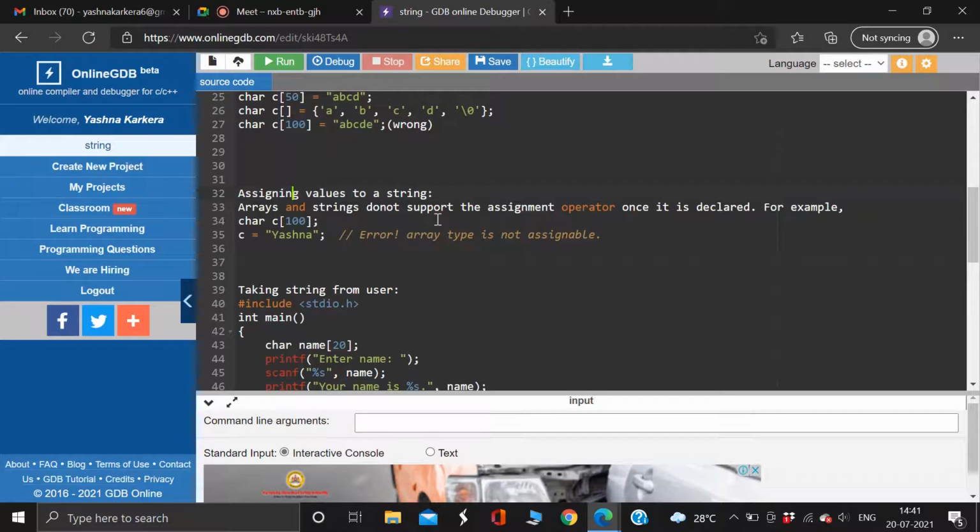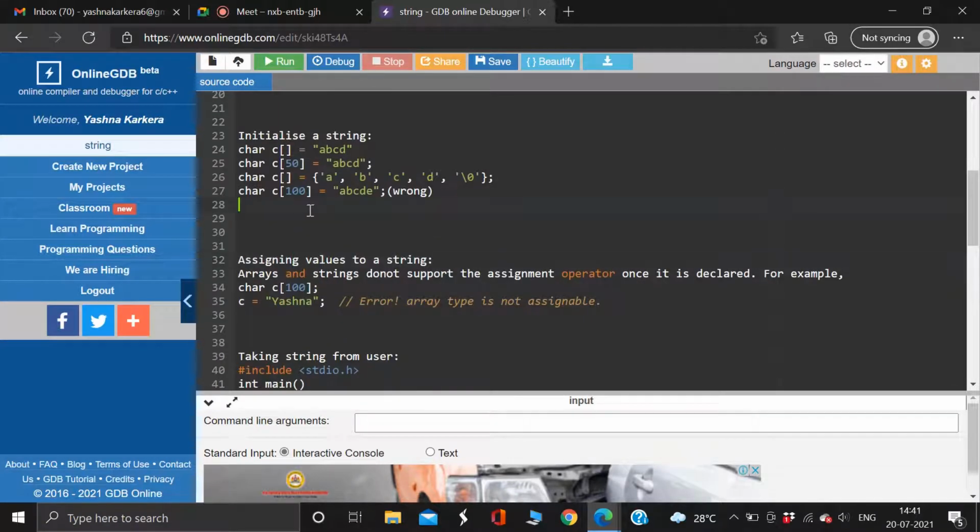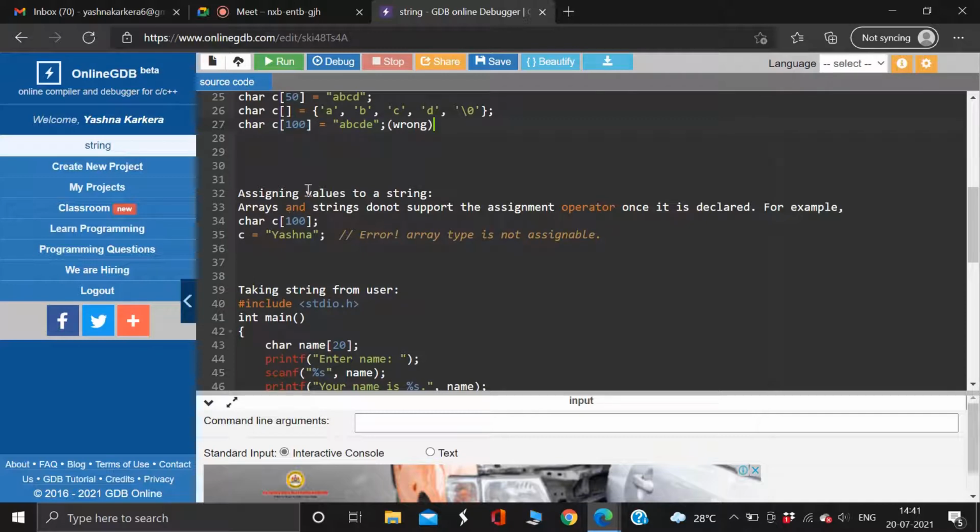After 99, that is imaginarily assumed, so that is the 100th element. Yes, the last element is always a null character, so make sure your 100th element will be the null character. So you can put 99 characters into this string. That is what I think Mahip is trying to say.